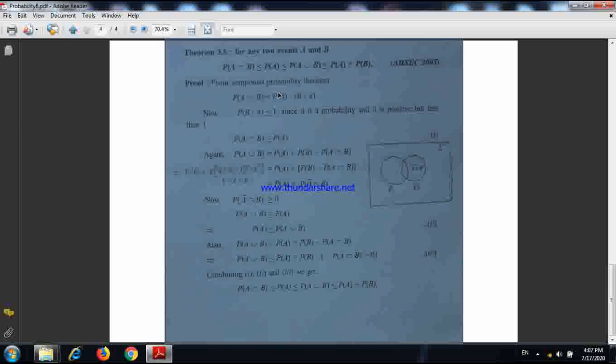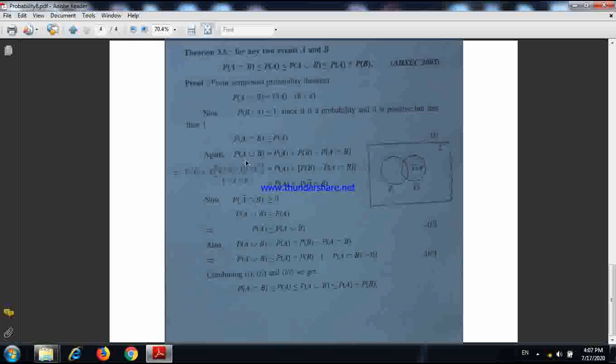So from the compound theorem, or from the multiplication theorem of probability, we know P(A intersection B) equals P(A) into P(B given A). Now probability of anything is always less than or equal to 1. So this factor becomes less than or equal to 1, and ultimately you get P(A intersection B) less than or equal to P(A).